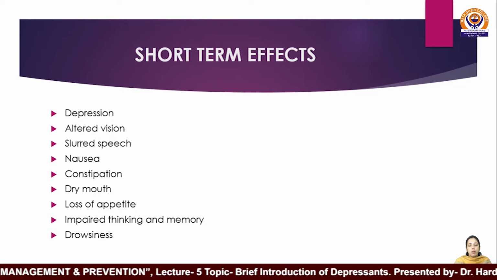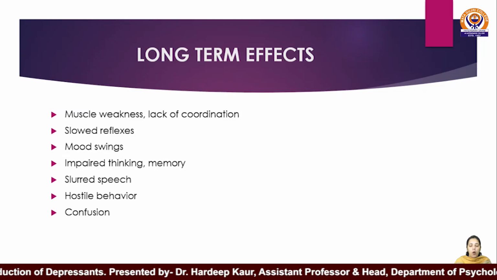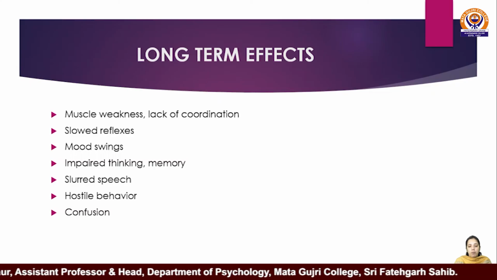Short-term effects. The short-term effects are depression, altered vision, slurred speech, nausea, constipation, dry mouth, loss of appetite or reduced appetite, impaired thinking and memory, drowsiness, lethargy. Long-term effects. If a person is using this drug in large doses, then he or she will experience long-term effects. Long-term effects are muscle weakness, lack of coordination and movement, slowed reflexes, and problems in thinking, memory, and judgment.